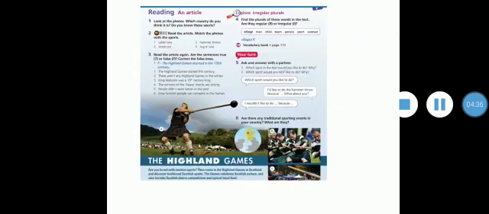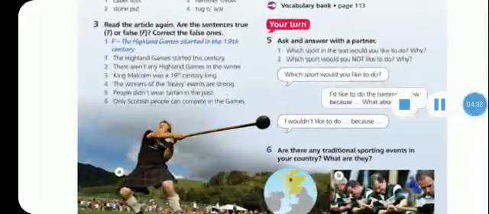Read the article again. Are the sentences true or false? Correct the false ones. So again, we're going to read the text and decide whether each sentence is true or false. If it is true, you're going to write T. If it is false, you write F and you have to correct it. Number 1, the Highland Games started this century. It is false, because the Highland Games started in the 19th century.